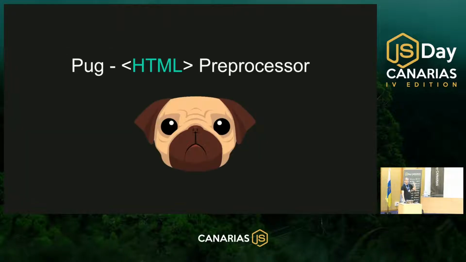For the first time in my life, I'm using an HTML preprocessor called Pug, which gives us the possibility to do the repetition part in a much smarter way. And yes, for the CSS part, I'm using the CSS preprocessor Sass, which I've used for the last 12 years in every one of my projects.